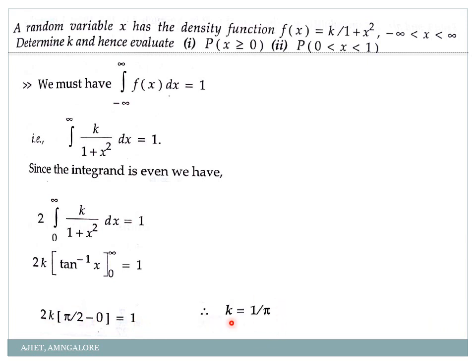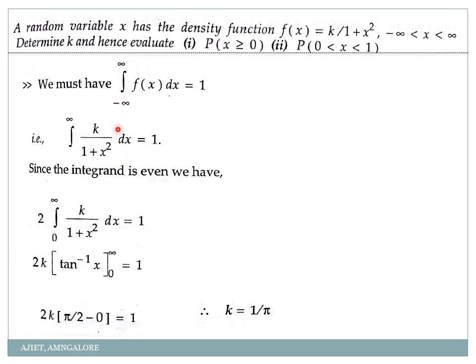Okay. So please make a note of this point, my dear students. Integration from minus a to a f of x dx is equal to 2 times integration from 0 to a f of x dx, provided your function f of x is even, and it is equal to 0 provided your function is odd. In this case my function is even. How did I come to know it is even? See, limit is from negative to positive.